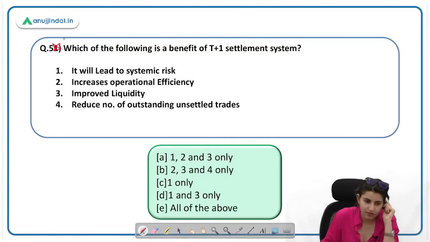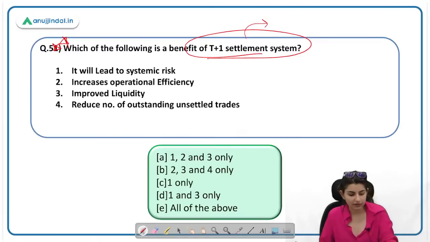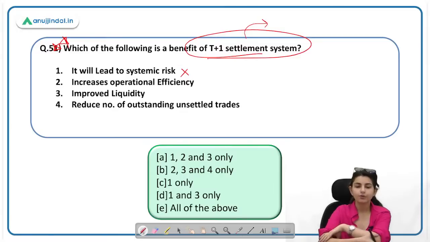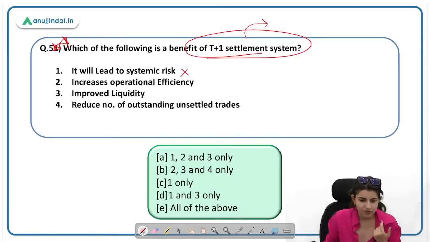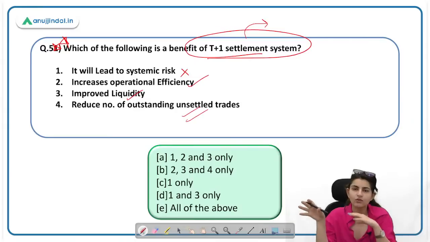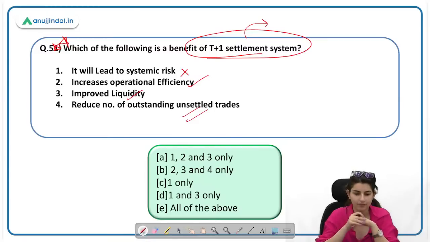Very important question. T+1 settlement, definitely read up on it before you go. Who brought out this T+1 settlement? Which is the first country to bring T+1 settlement, and before India, whether anyone brought it in on a temporary mechanism basis. It will lead to systemic risk. It will actually not lead to systemic risk. It is introduced to reduce the systemic risk. Increase operational efficiency, right? Improve liquidity, yes. Reduce the number of outstanding unsettled trades. This is also correct. If there is a T+2 settlement mechanism, unsettled trades will remain outstanding in the market. Now with this there will be a reduction in the number of outstanding unsettled trades. So 2, 3, and 4 are correct here. The correct answer will be B.